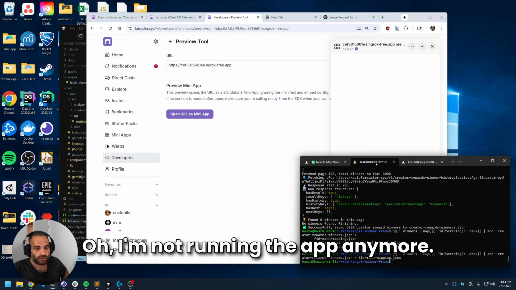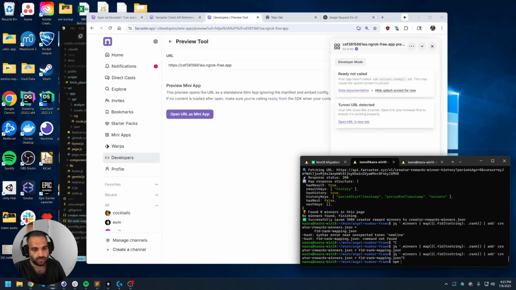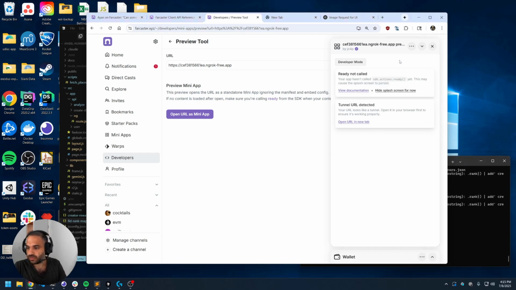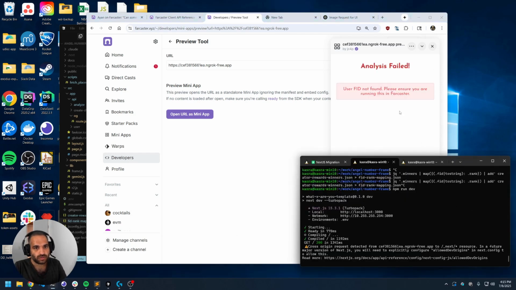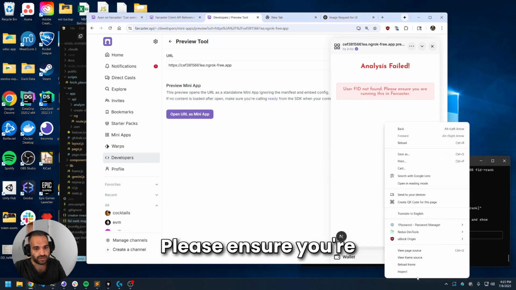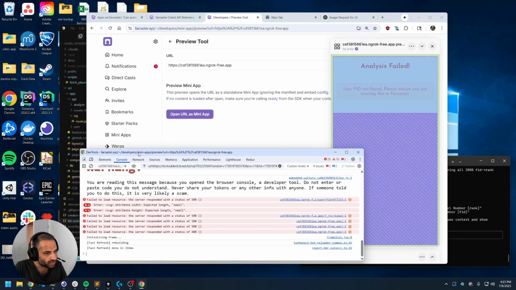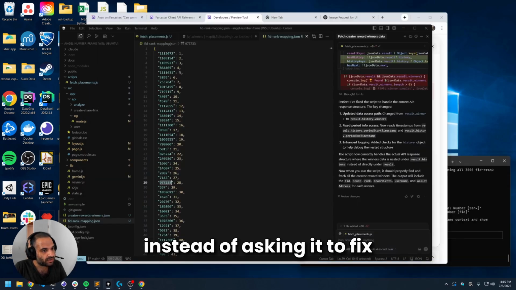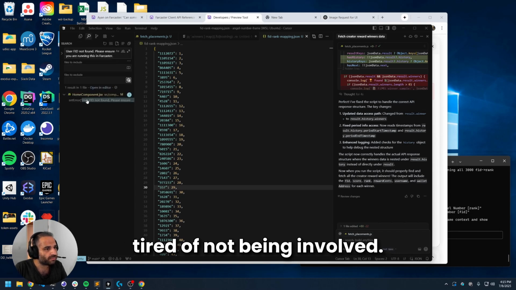Something broke. Oh, I'm not running the app anymore. User FID not found. Please ensure you're running this in Farcaster. Okay. I'm just going to fix it myself instead of asking it to fix it because I'm getting a little tired of not being involved.